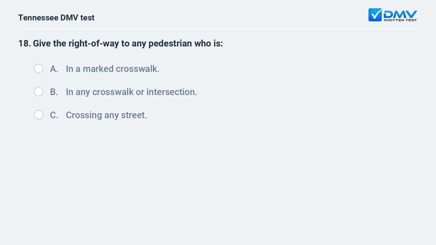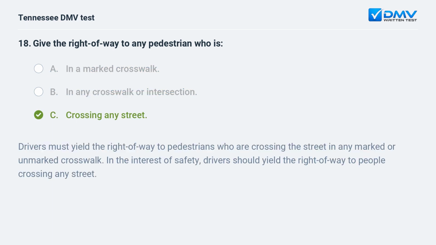Give the right of way to any pedestrian who is a. In a marked crosswalk. b. In any crosswalk or intersection. c. Crossing any street. The answer is c. Crossing any street. Drivers must yield the right of way to pedestrians who are crossing the street in any marked or unmarked crosswalk. In the interest of safety, drivers should yield the right of way to people crossing any street.